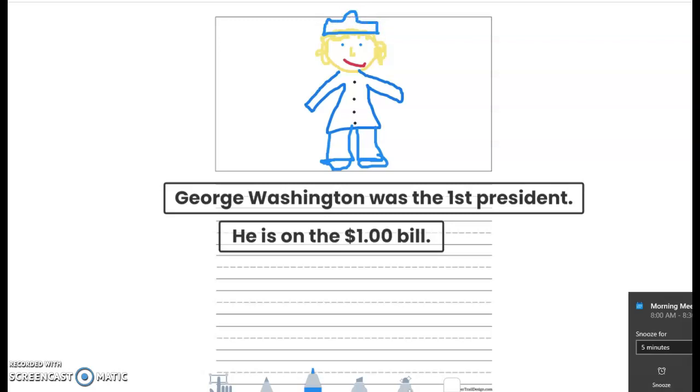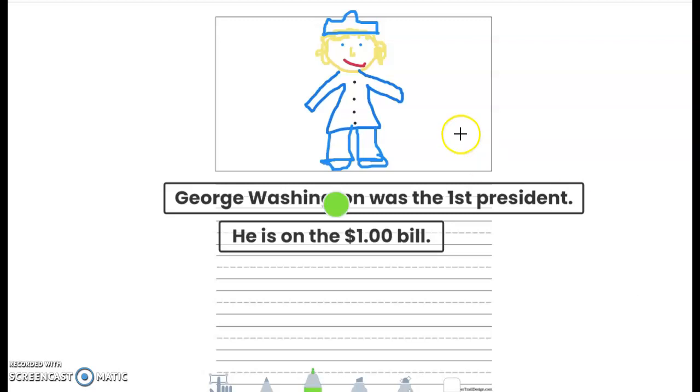And then I need to draw my $1 bill. So I'm going to do my dollar bill. And put a 1 on it. And then I guess I need to go back and give him some hands, right? I'm just going to give him some lines. All right, so my picture matches my words.